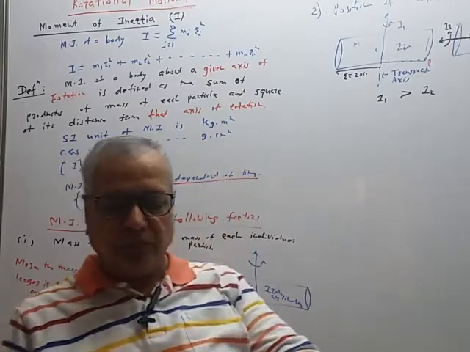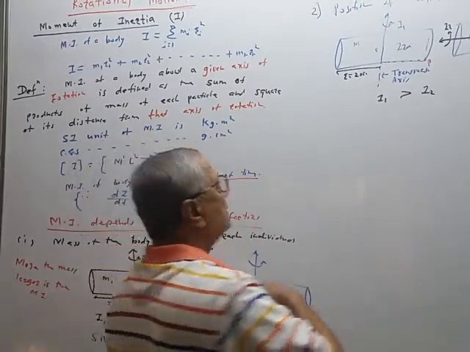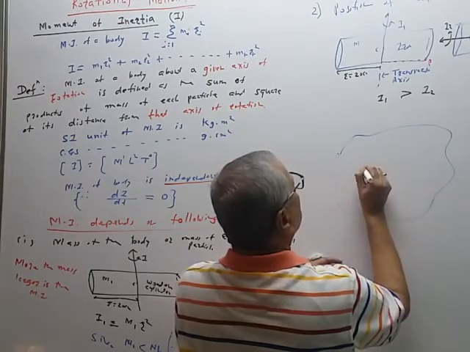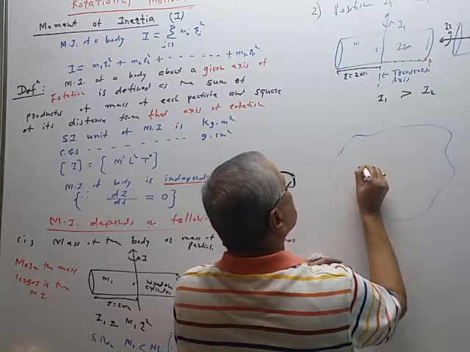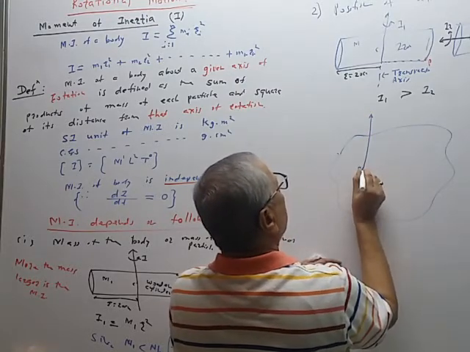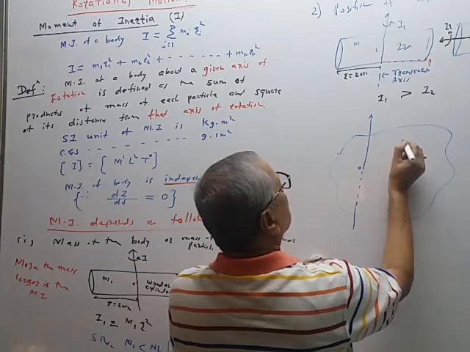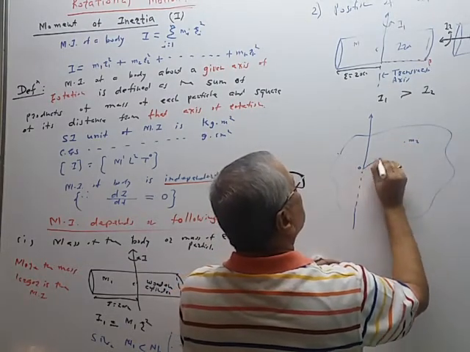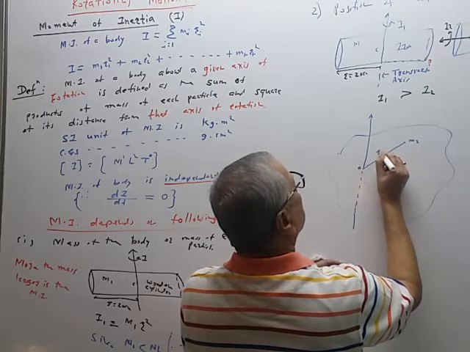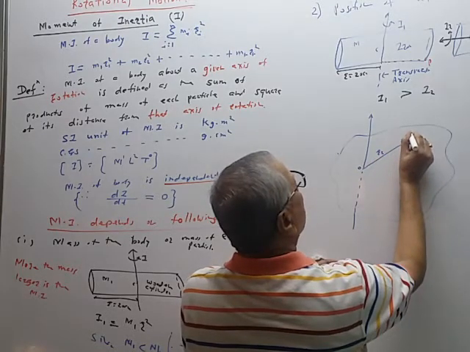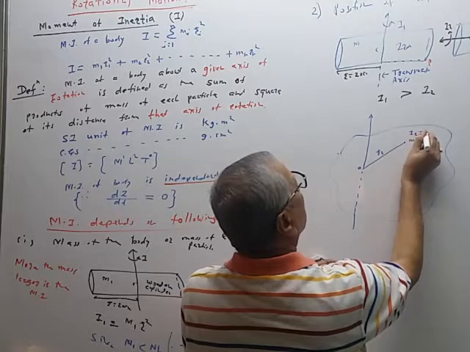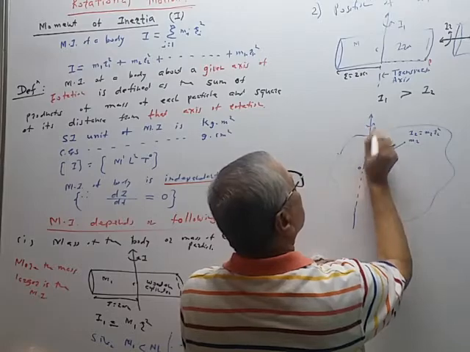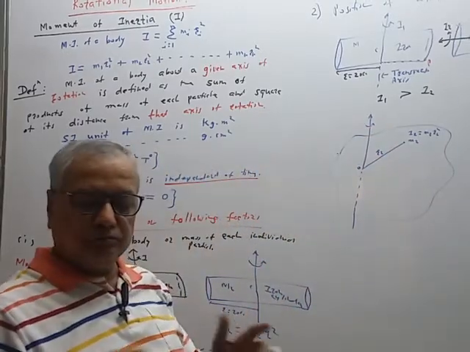For example, last time we considered this case. This is a rigid body. In that figure, we considered the axis passing through the point O. This particle is of mass m2 in our figure, and this distance is r2. So the moment of inertia I2 is equal to m2 r2 square about the given axis.